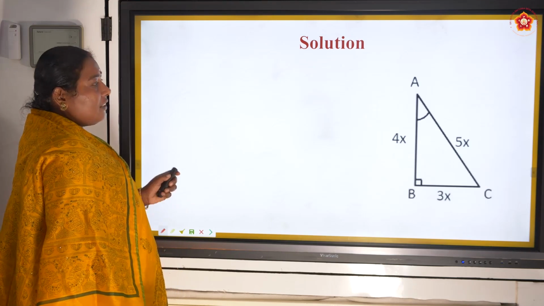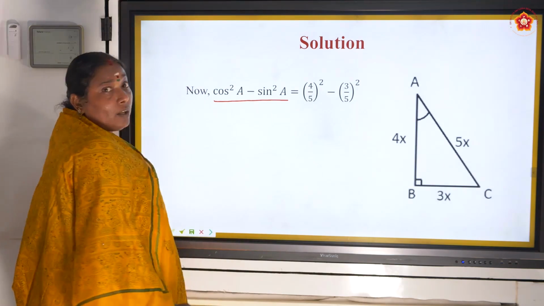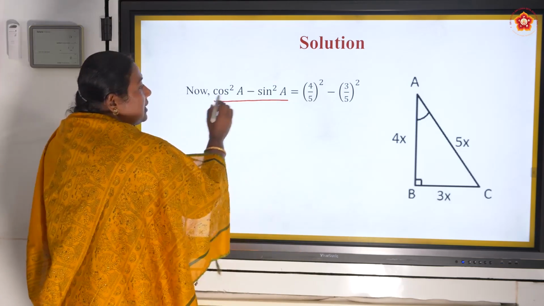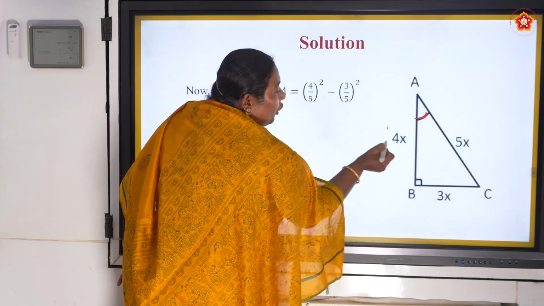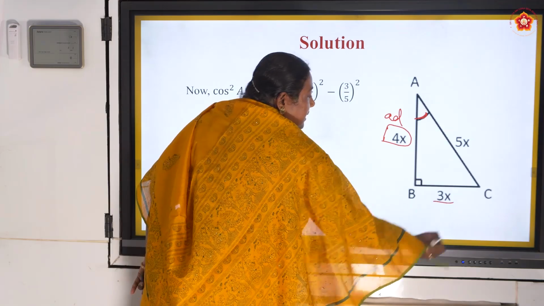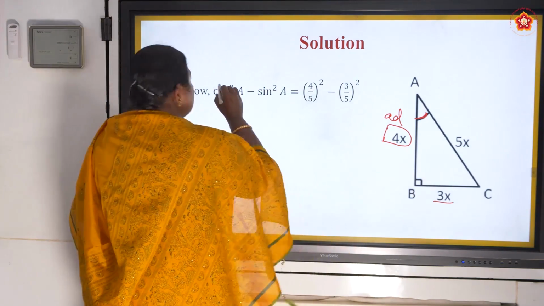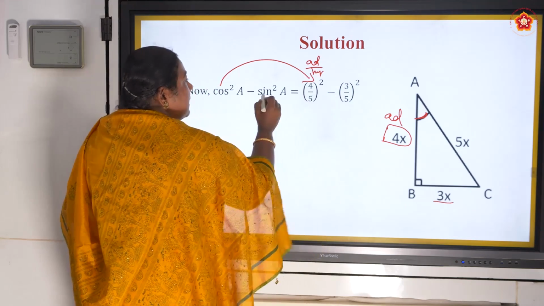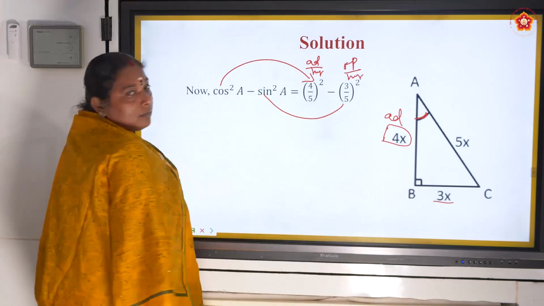Okay, so let us see the right hand side. What is the right hand side? Cos square A minus sin square A. What is cos? Cos is adjacent side by hypotenuse. Who is the adjacent side here? This is the angle, so 4 is the adjacent and 5 is the hypotenuse. 3 is the opposite side. Sine is opposite by hypotenuse.